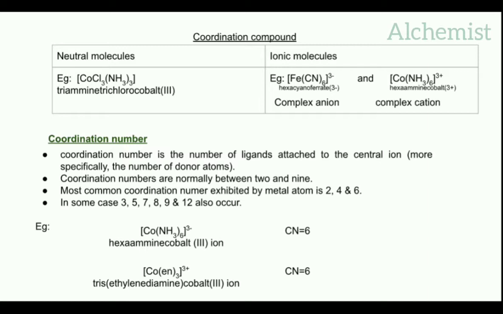Negatively charged complexes are commonly known as complex anion, and positively charged complexes are commonly known as complex cation. Here I taken one example of each type of molecules. Neutral complexes example is triamine trichloro cobalt.